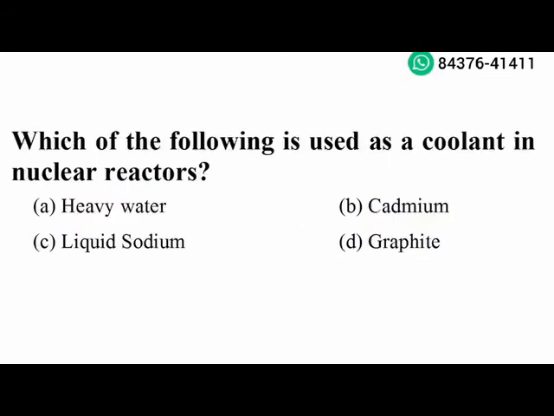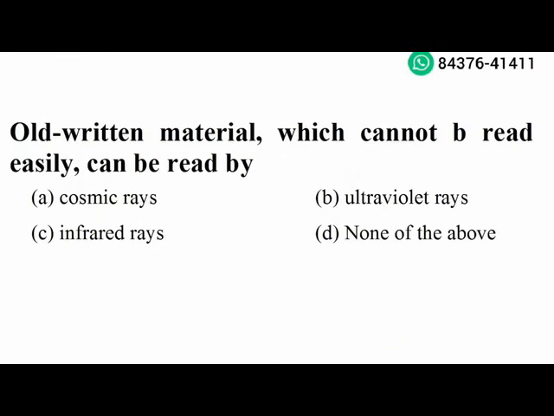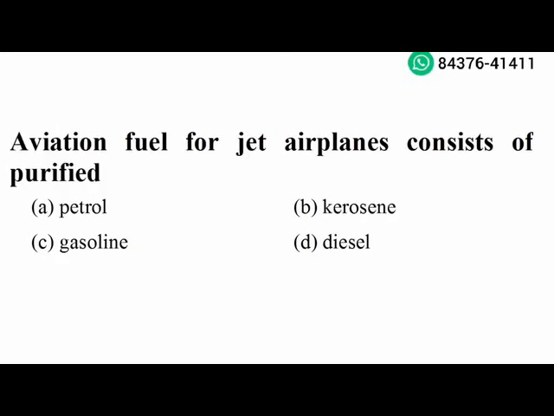Next question. Which of the following is used as coolant in nuclear reactors? Liquid sodium. Option C is the right answer. Next question. Which of the following are most penetrating? Gamma rays. Option C is the right answer. Next question. Old written material which cannot be read easily can be read by infrared rays. Option C is the right answer. Next question. Aviation fuel for jet airplanes consists of purified kerosene. Option B is the right answer.